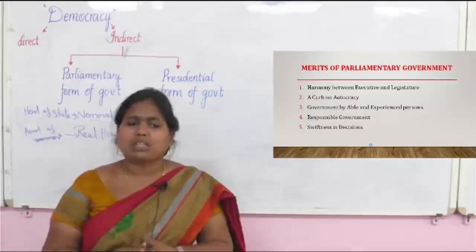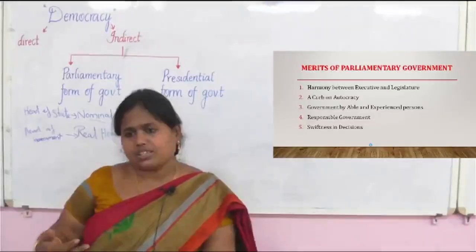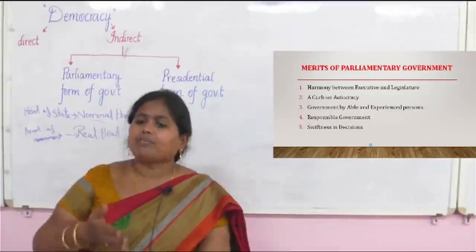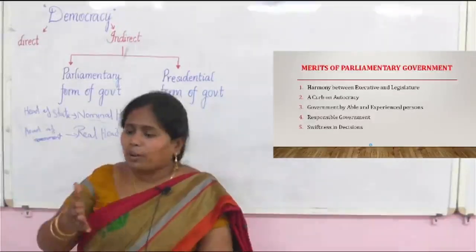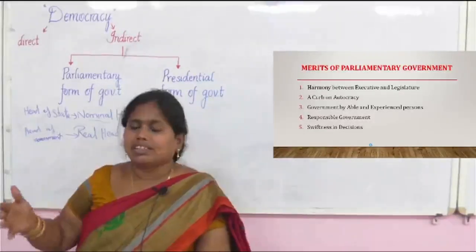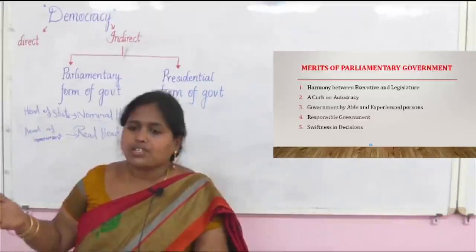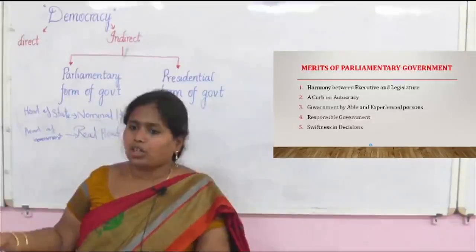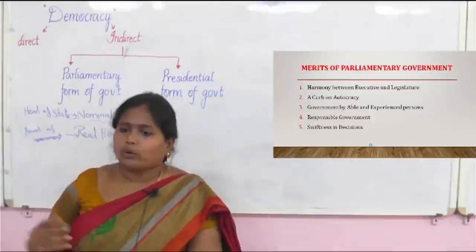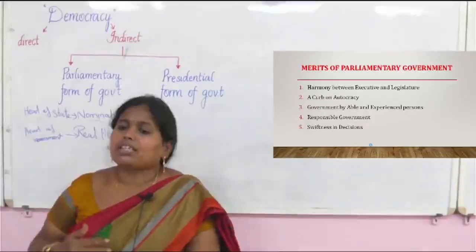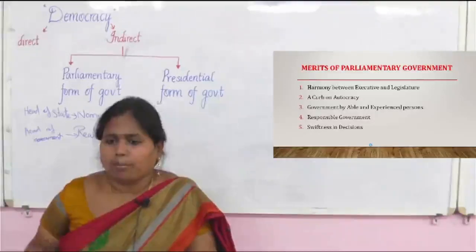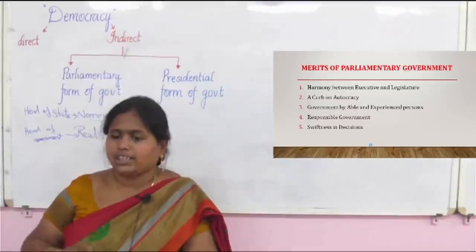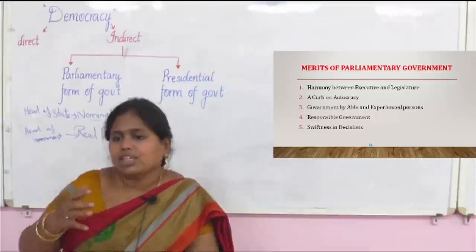See, today we may have one policy or rule that may not be applicable or possible next year. In that situation, they have to change their policy according to the situation. In the parliamentary system, it is easy to change or adapt according to the environment. That is the swiftness in decisions.